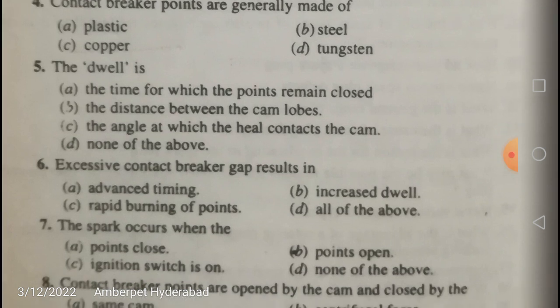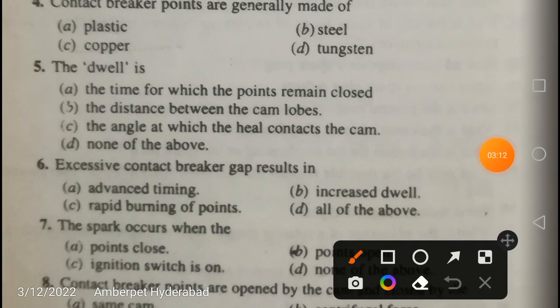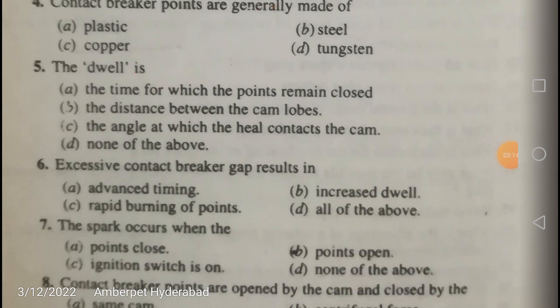The dwell, what is this dwell? It is actually a time duration. What is the time duration? The dwell is the time for which the points remain closed. The points will be either open or closed. So the time for which the contact breaker points remain closed is called the dwell period.